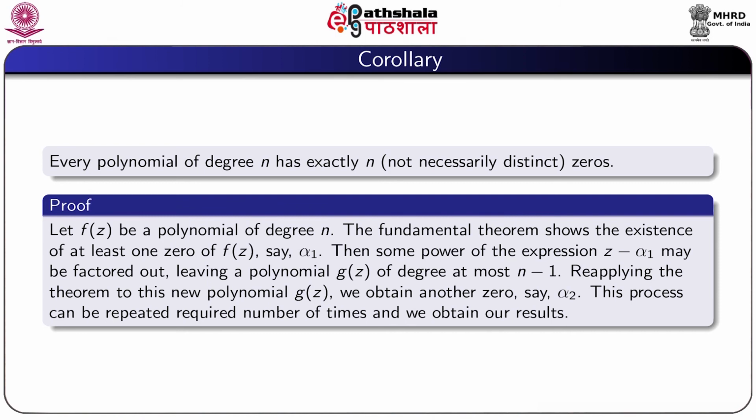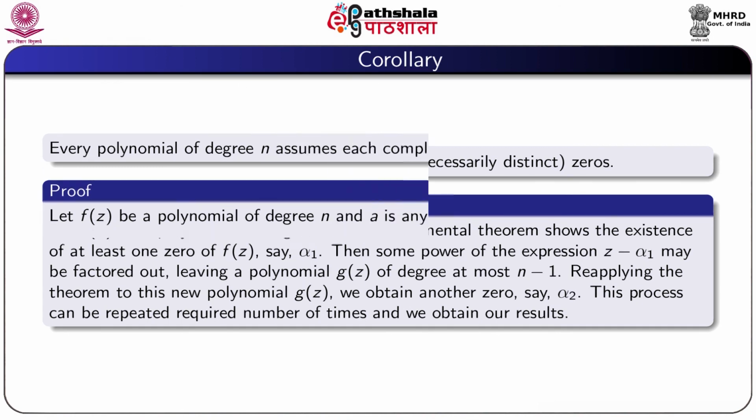Then some power of the expression z minus alpha 1 may be factored out, leaving a polynomial g(z) of degree at most n minus 1. Reapplying the theorem to this new polynomial g(z), we obtain another zero, say alpha 2. This process can be repeated the required number of times and we obtain our result.